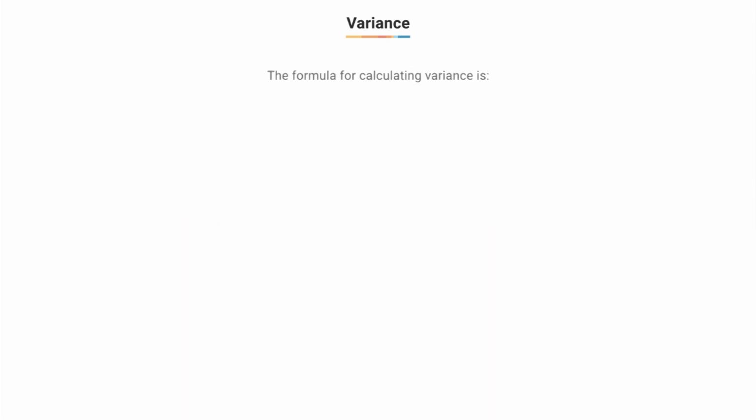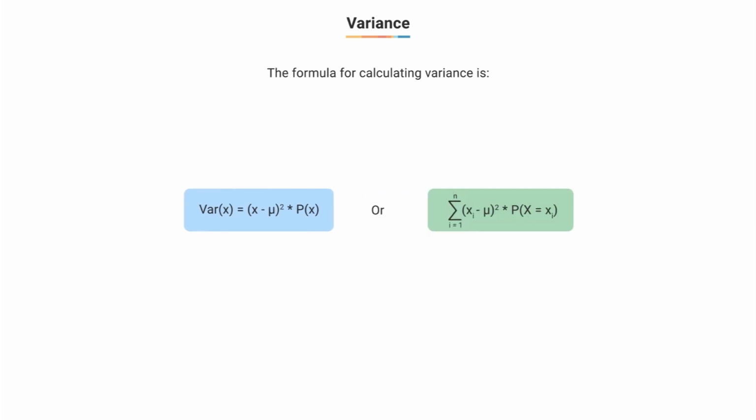To calculate the variance, we have a very simple formula for doing so. Basically, it is variance of x equal to x minus mu raised to the power 2 times probability of x summed over all the values of x, or alternatively summation of x minus mu raised to the power 2 into probability of x equal to xi, where mu, or sometimes called x bar, is the expected value or mean of the random variable.